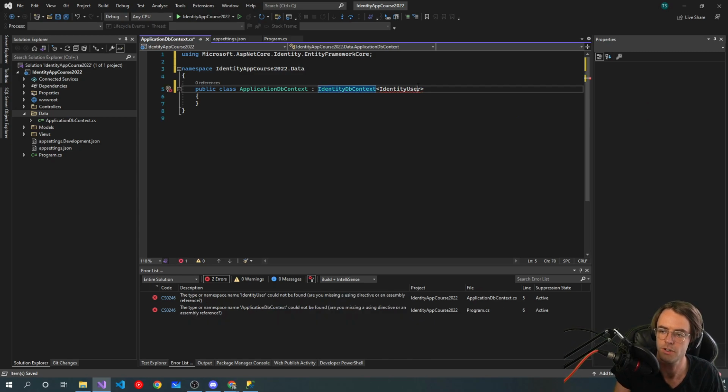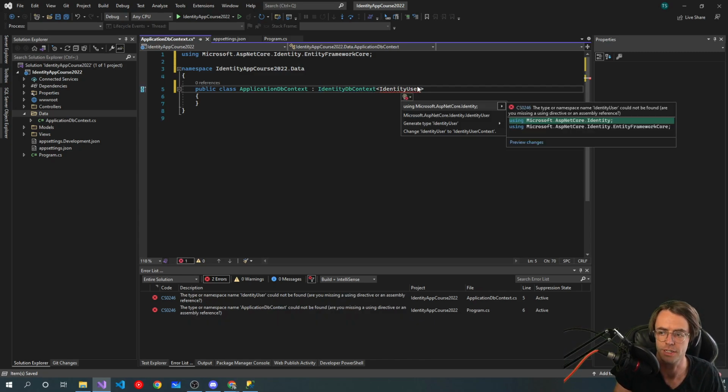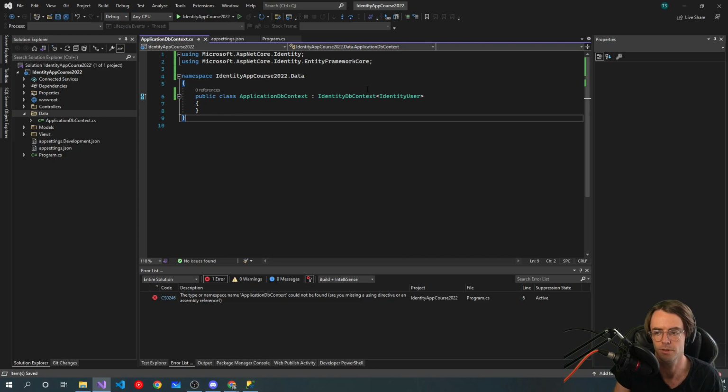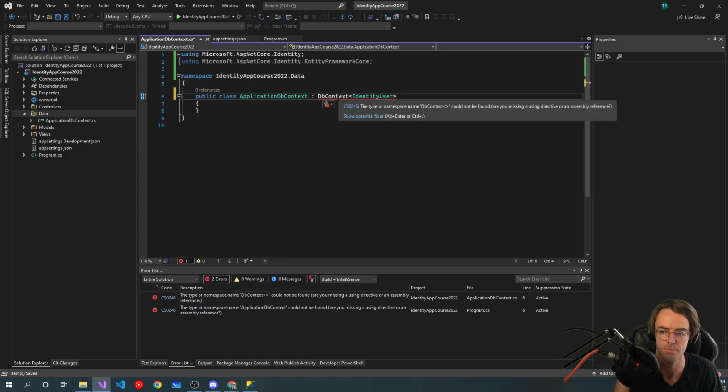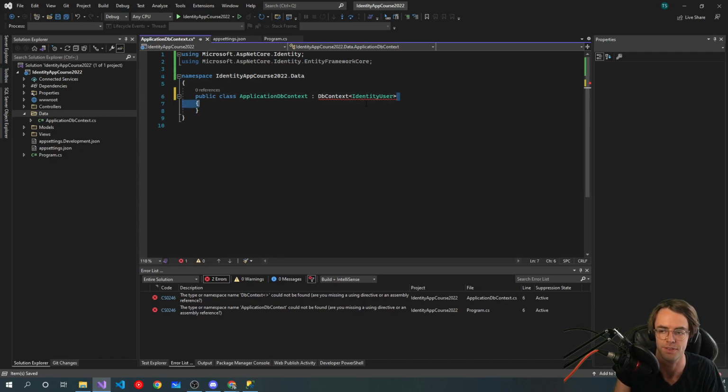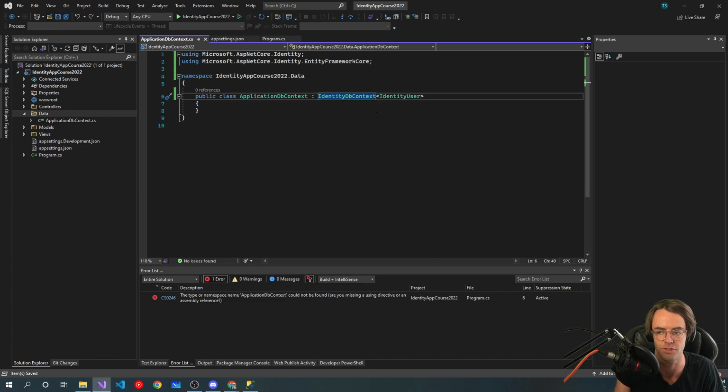So let's go ahead and make sure that we can get both of these in here, and I'm going to explain a little bit what's going on here. If you just use regular DbContext, and if you've taken a beginner course, you will type in DbContext without this. If you want Identity, you have to type in IdentityDbContext in there just like that, or it's not going to work.